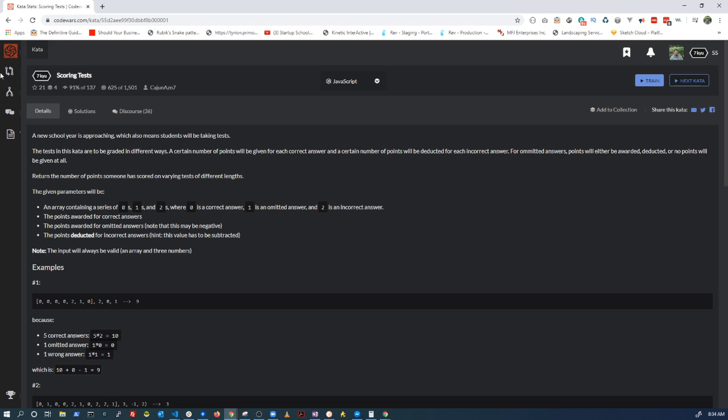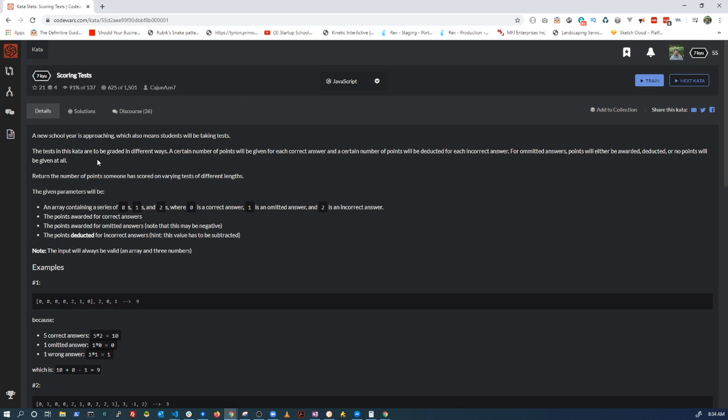You can do a search and find a kata. I've picked this one out. Today I'm going to do a 7 kyu, which is not a very hard one. You start on level 8, but level 7, 21 people have started. Most people do get a satisfaction out of it, and many people have actually completed it. A lot of times some of them are very hard and you can't complete them. So it gives us the details.